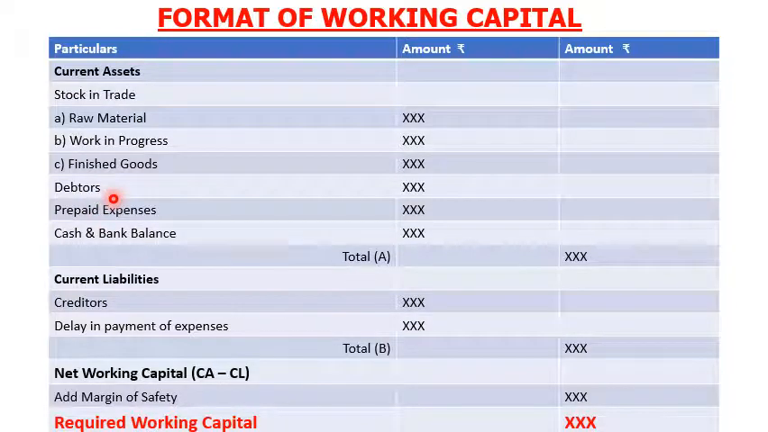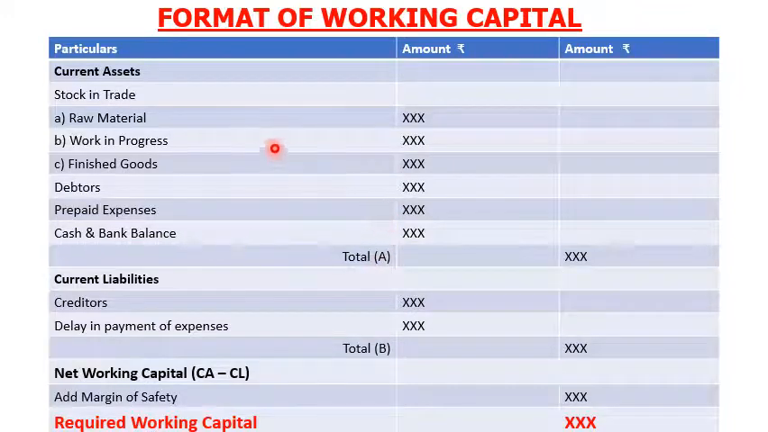Debtors represent the cash amount due to be paid by the customers who have purchased goods or services from a company. Prepaid expenses are future expenses that have been paid in advance, for example prepaid rent and prepaid insurance. The next one is cash and bank balance. Cash is the key point of working capital management. A company needs to carry a sufficient level of cash in order to meet day-to-day expenses. So all these are current assets.